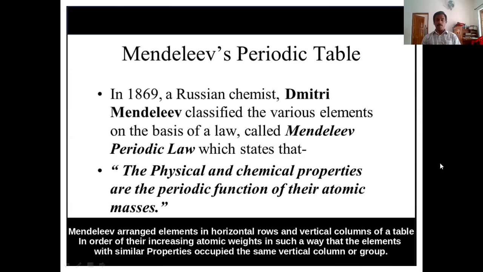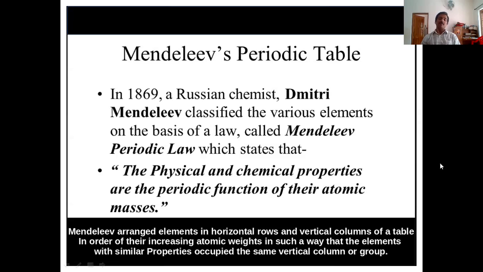The law is important because it was the first successful systematic classification of all the known elements. You have to state the law as it is given here. The physical and chemical properties of elements are the periodic functions of their atomic masses.